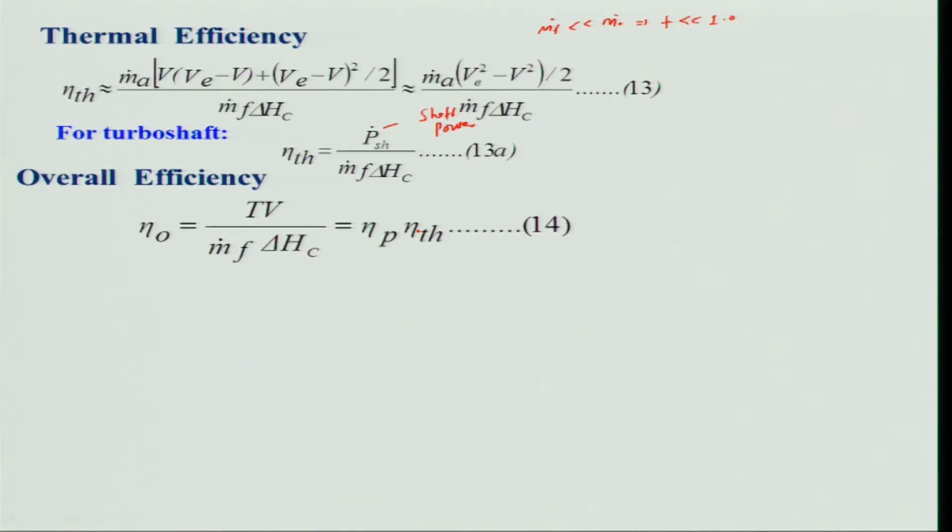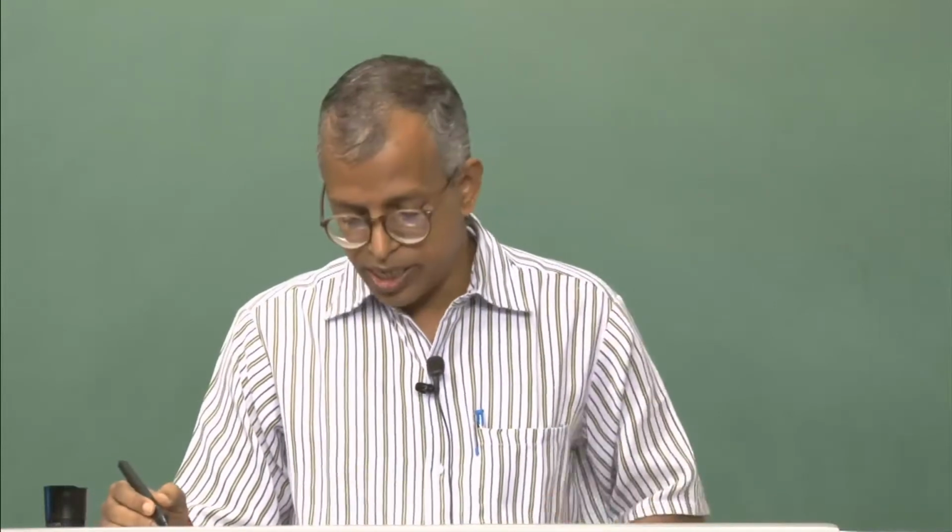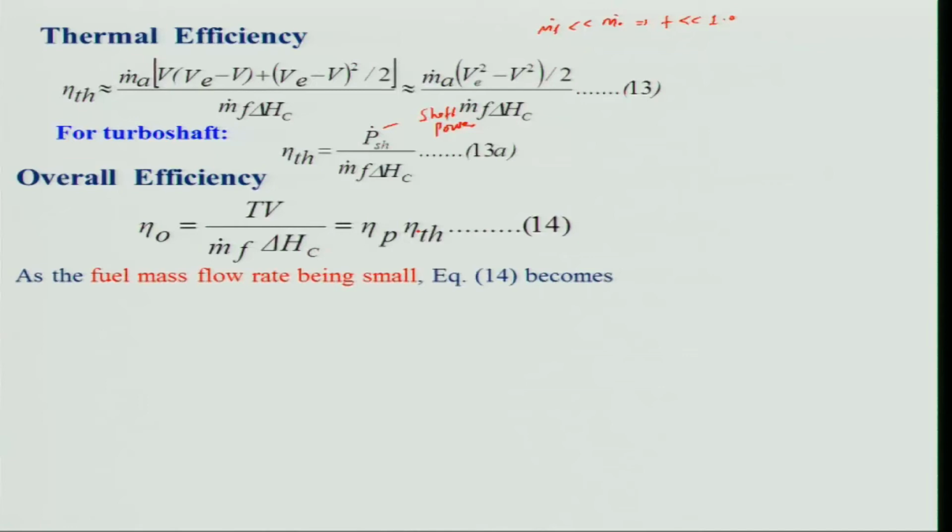Now, the question arises how this overall efficiency will vary with respect to, let us say, velocity or velocity ratio. So, we will again assume the same assumption that F is very small, or the fuel mass flow rate is small.